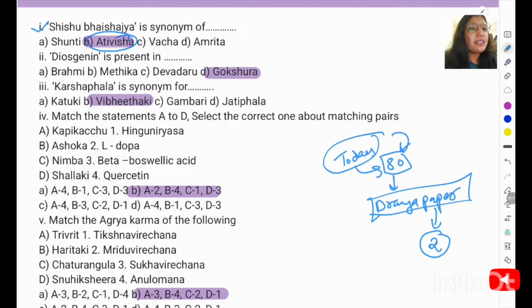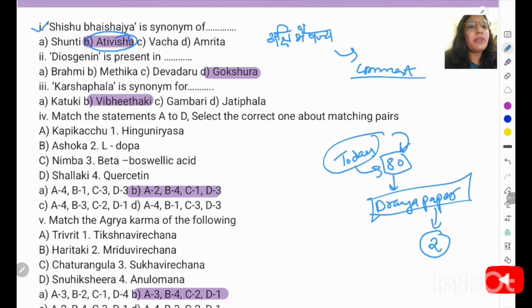and the right answer is Ativisha. You have to comment which drug is known as Akshi Bheshajam. So Akshi Bheshajam is known as a synonym of which drug? You have to comment. Next our question is: Dioxanin is present in, so out of these options it is present in Gokshura, and comment one other drug that has the same phytochemical.